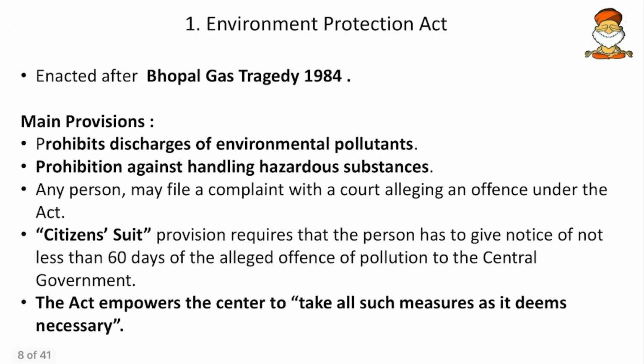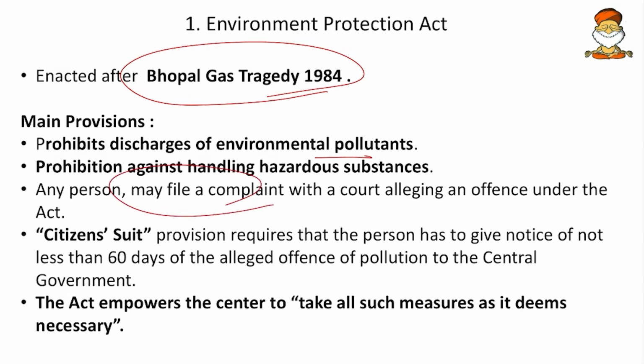Then come to next, the Environment Protection Act. This act was enacted in the aftermath of the Bhopal gas tragedy 1984, and some of the main provisions of this act were to prohibit discharge of environmental pollutants and prohibition against handling hazardous substances. Then any person may file a complaint with the court alleging an offense under the act. So if I see an environmental damage, I can file a complaint. This is called the citizen suit, and it also comes with a clause: if I am going to complain, I will have to give a 60 days prior notice and then complain.